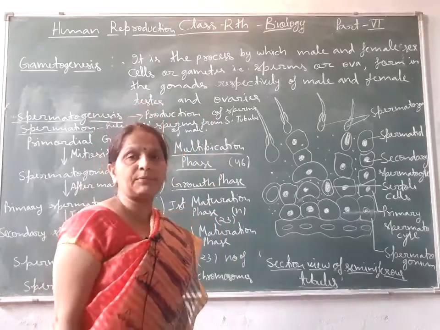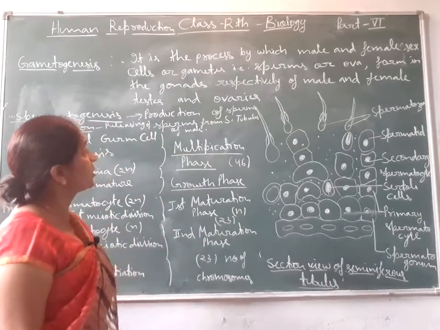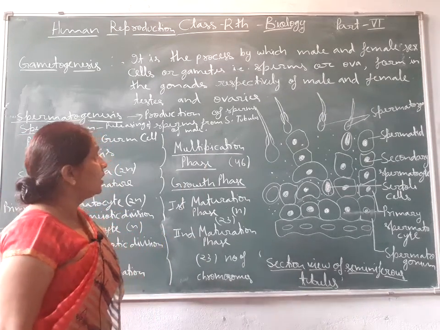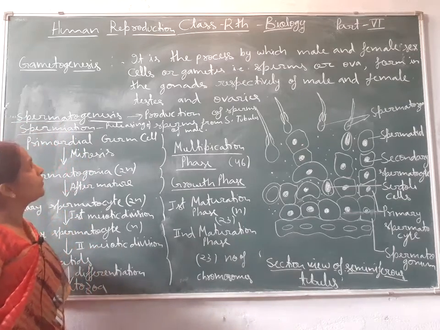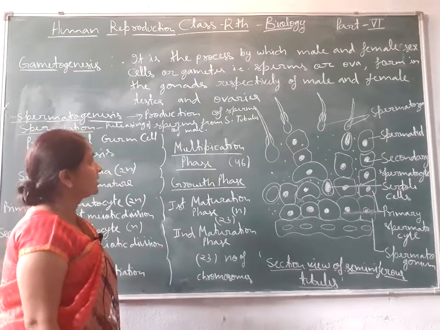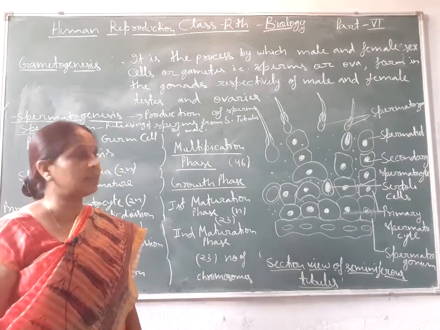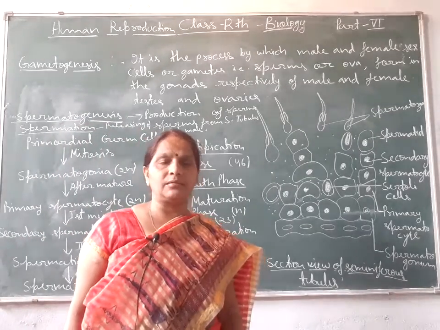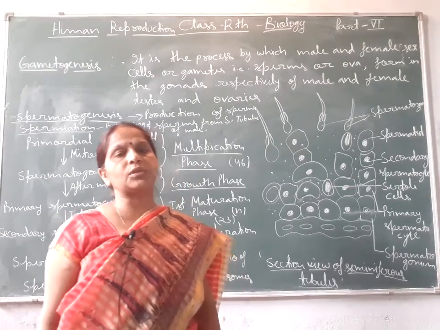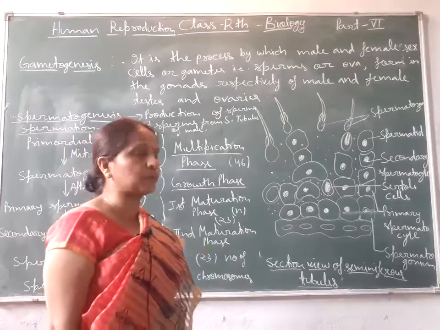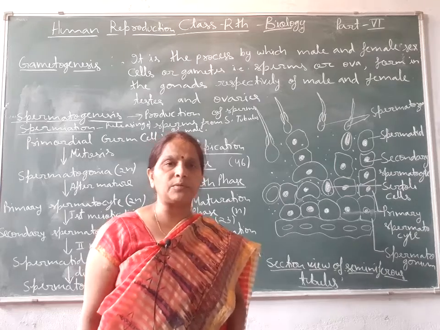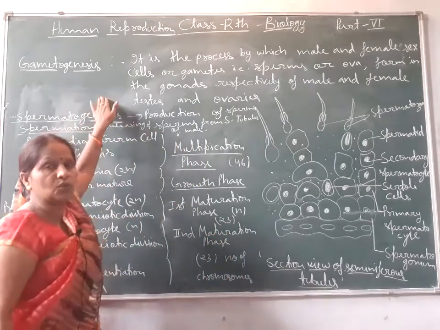In this gametogenesis, it is the process by which male and female sex cells or gametes, that is sperms or ova, form in the gonads of male and female respectively, the testes and ovary. It means the male and female sex organs, testes and ovaries. Testes produce the sperms and ovaries produce the ova. This process in which these are formed is known as gametogenesis.